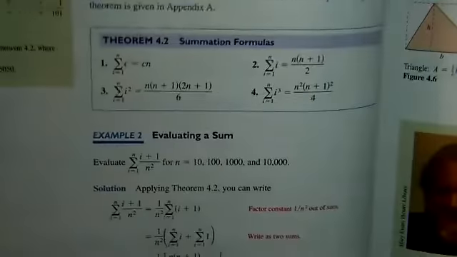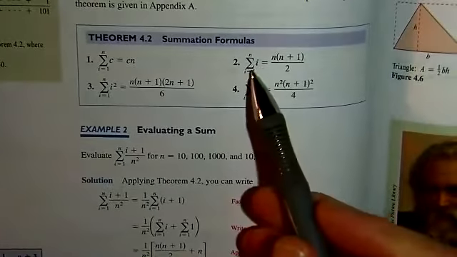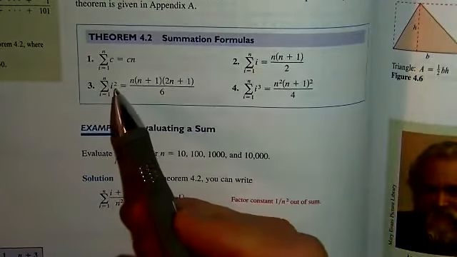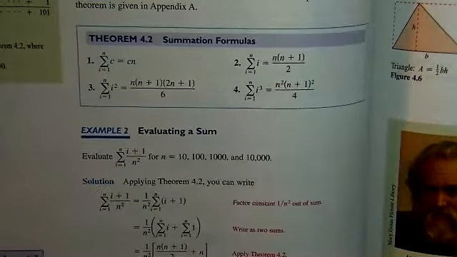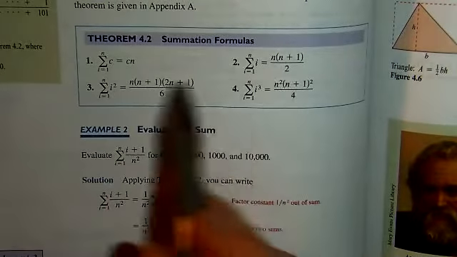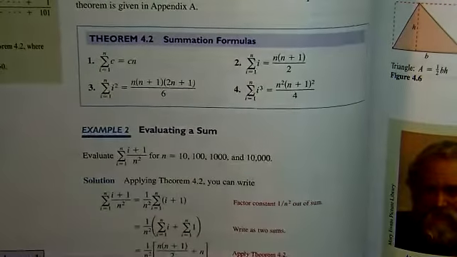So if you look back on page 260, you're going to see 2 different results that we think might be useful. We've got this one where the I index is just by itself, and then we got this one, I squared. We also have this one, I cubed. So as it turns out, in this one, we're going to use all three of those, and probably this one. And that happens a lot in these problems. You end up using more than one of these formulas.